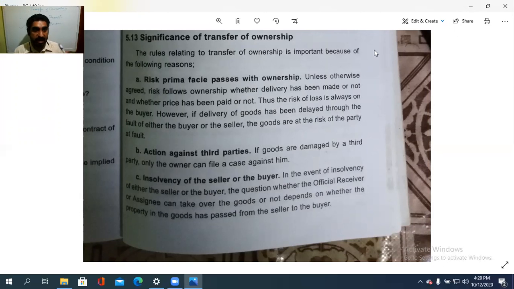In which case? If the buyer or the seller becomes insolvent, then in such a case the question is whether the official receiver or assignee can take over the matter.